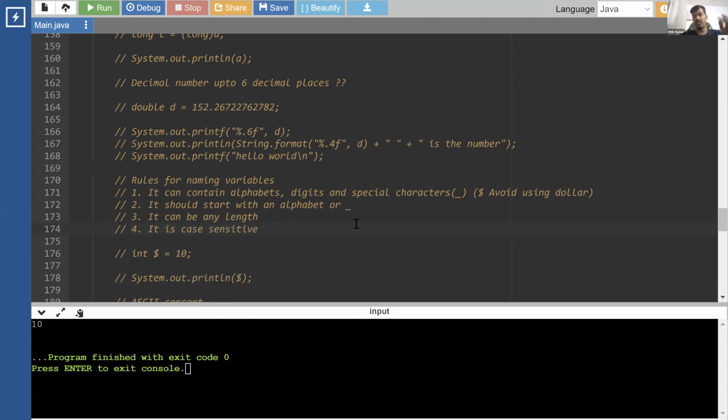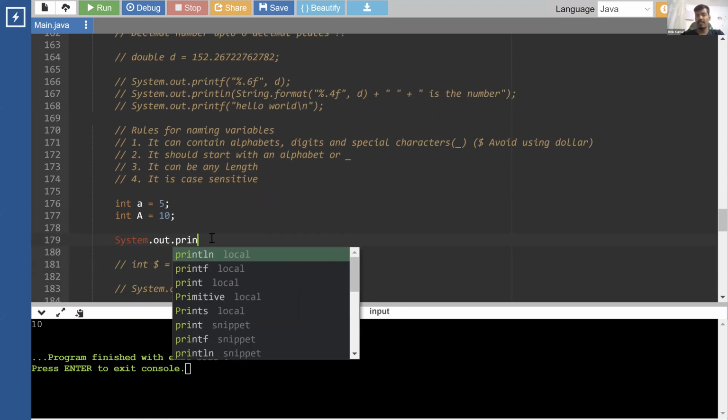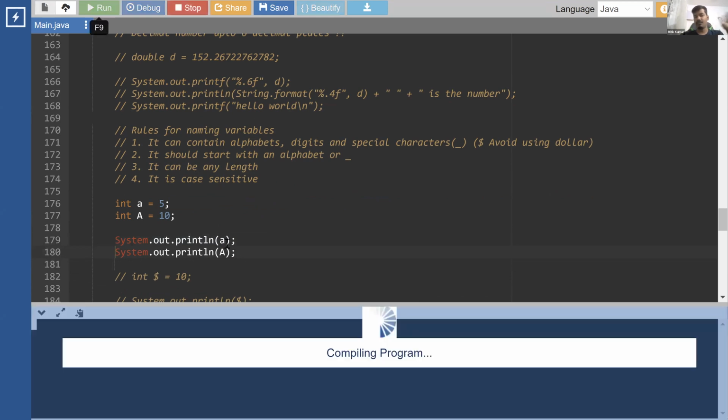So what is case sensitive? Capital and small variables are different. For example, if you created a capital variable and a small variable, and both of them are named A, these are two different variables, and you're not going to get any issues. Wherever you access small a, you'll get the value stored in small a, and wherever you access capital A, you will get the value stored in capital A. So these are two different variables, and they are not related. They are completely different variables, right?